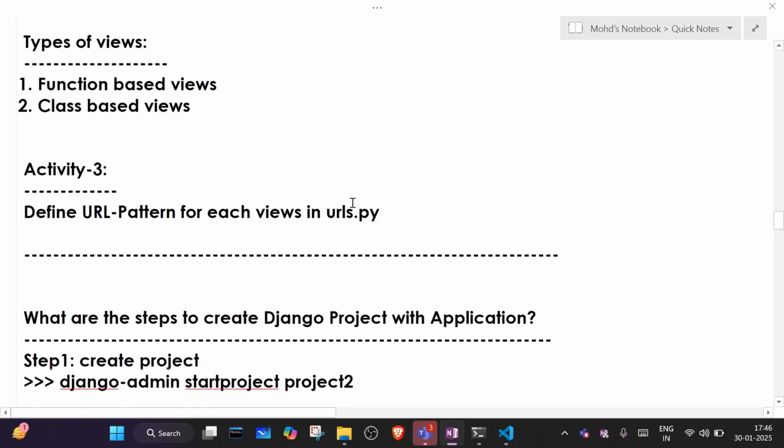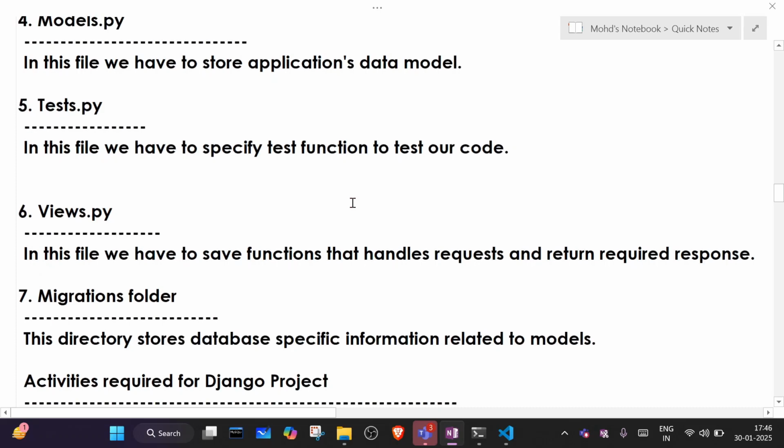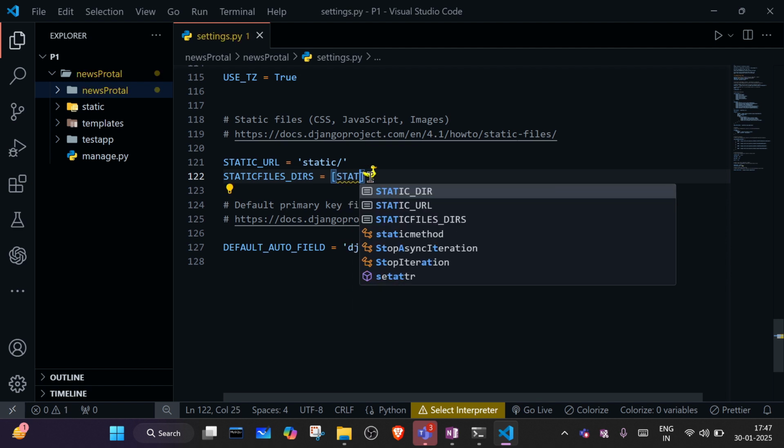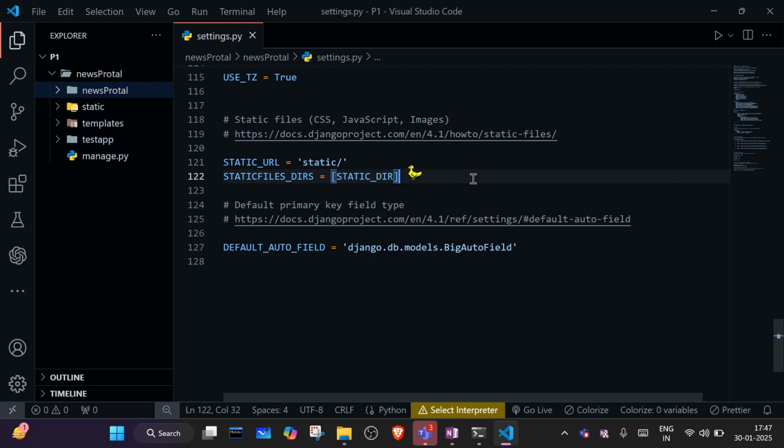I'm just forgetting... I think STATICFILES_DIRS. Okay, this is the name we used to write, STATICFILES_DIRS, and here we will mention the variable name STATIC_DIR. And after that, what will we do?